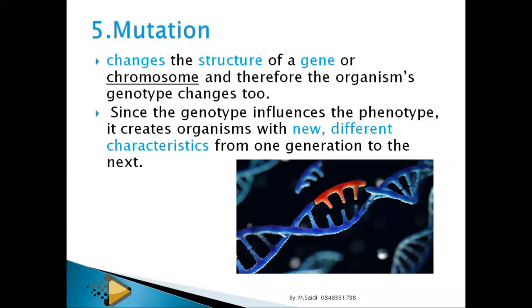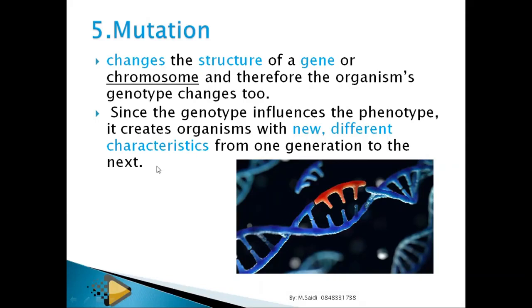How beautiful you are is determined by the genetic makeup. Not the makeup, no, not makeup. It's the genetics, what is inside. Your manners, the way you respond, how you think is determined by this. However, it could also be environmental. It creates organisms with new, different characteristics from one generation to the next.